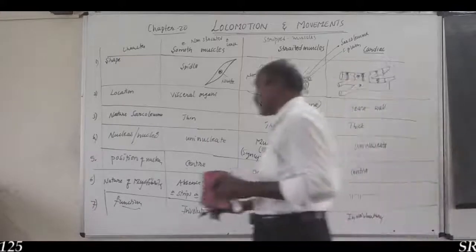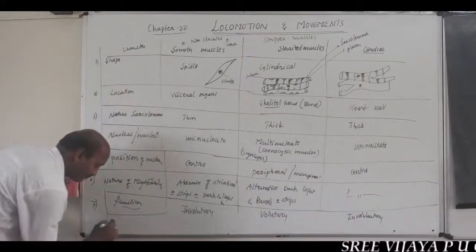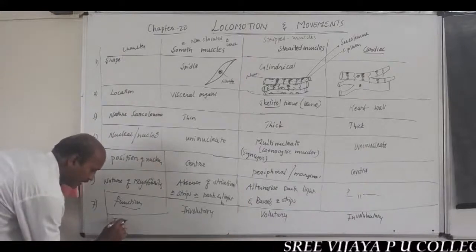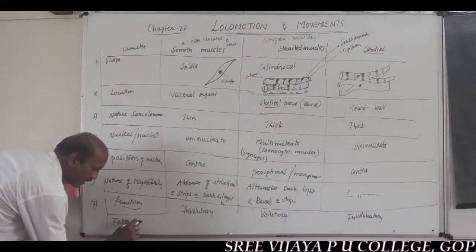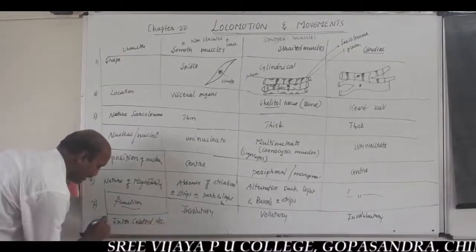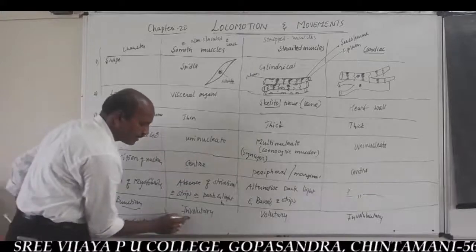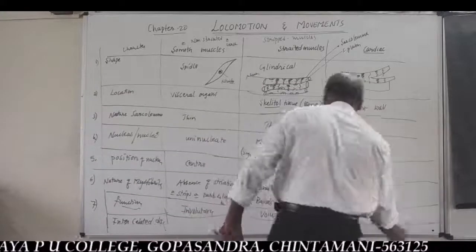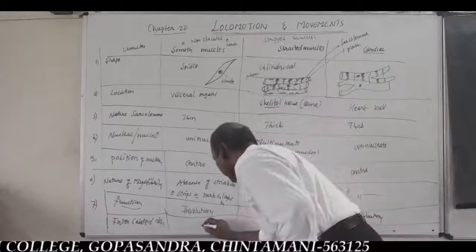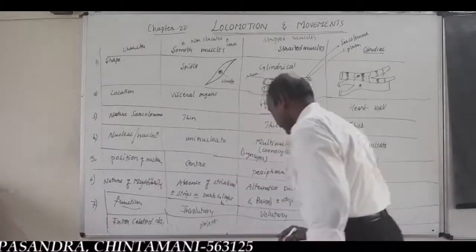And important is the intercalated disc. Intercalated disc, very important, is absent in smooth muscles. Intercalated disc is absent in smooth muscles.